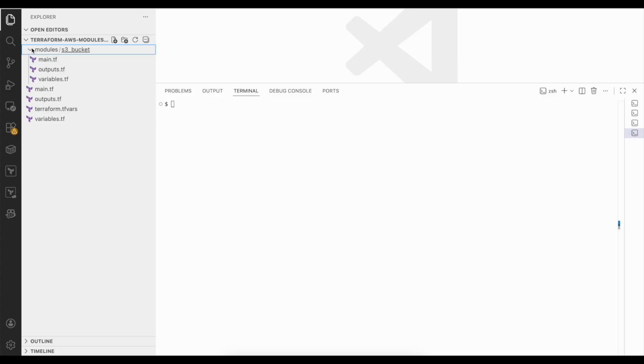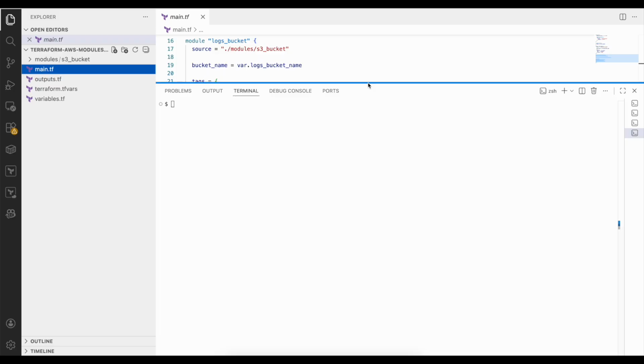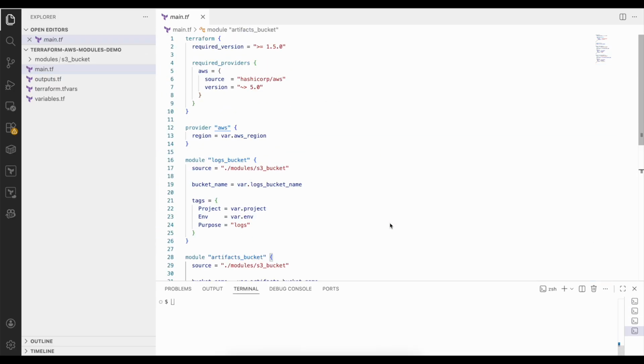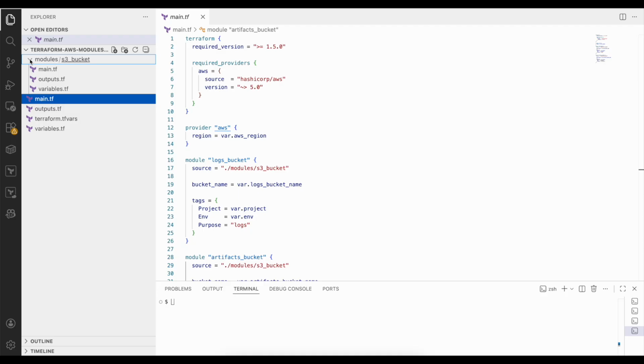Now let's open main.tf. This file is the entry point of the Terraform project. Whenever we run Terraform init, plan and apply, Terraform always starts execution from this root module. Even though we also have a main.tf inside the module, Terraform does not execute that directly. Terraform only loads module code when the root module explicitly references it.